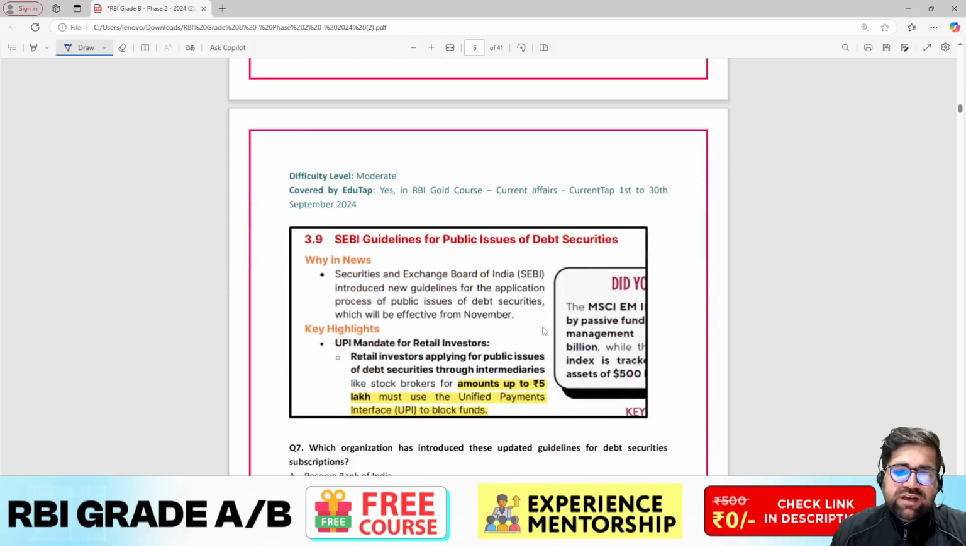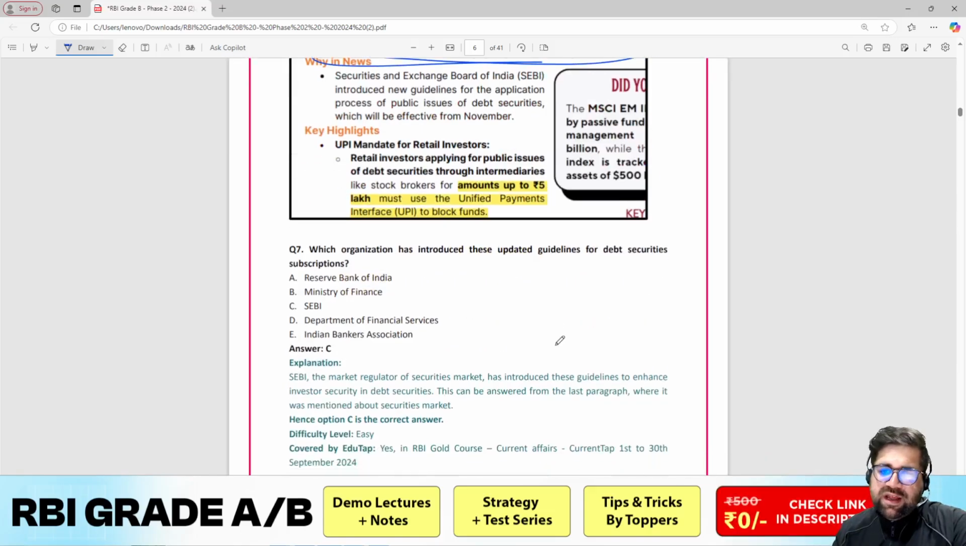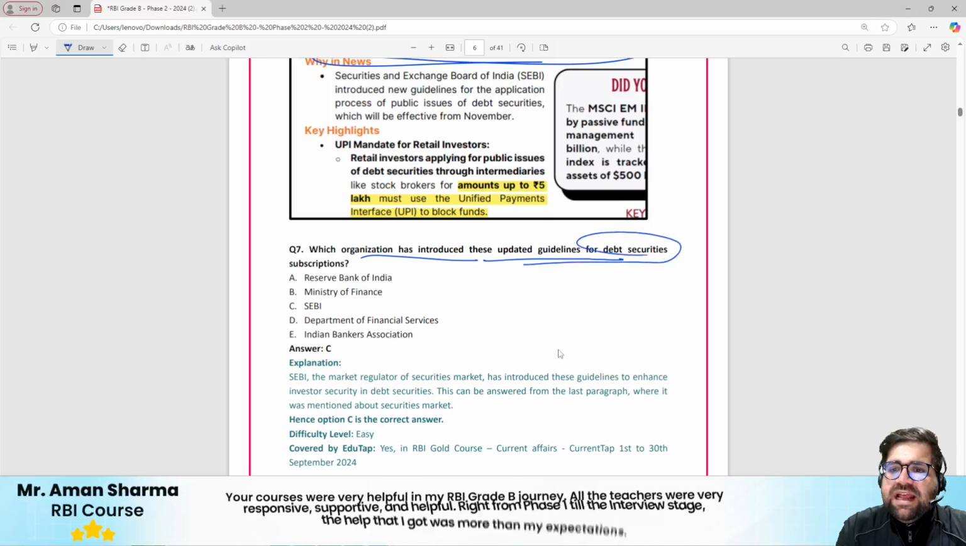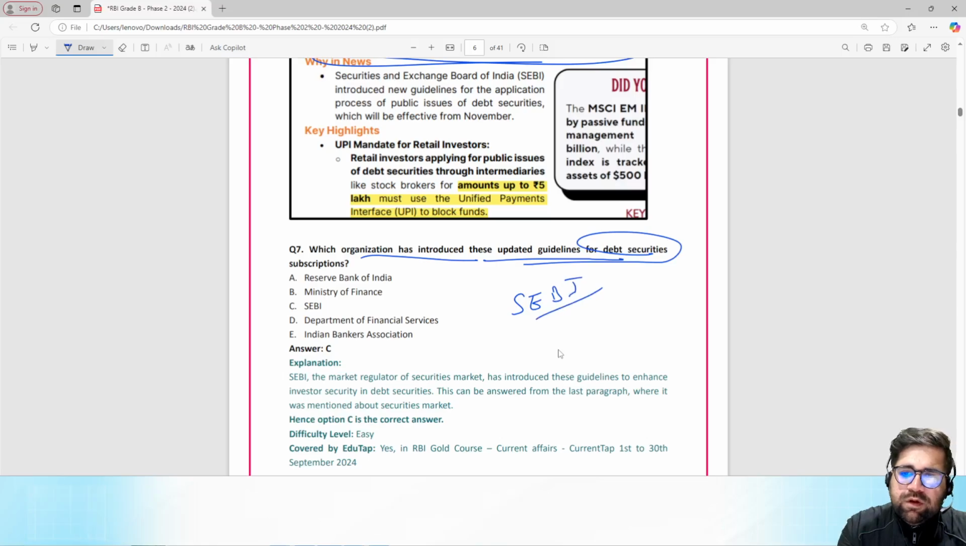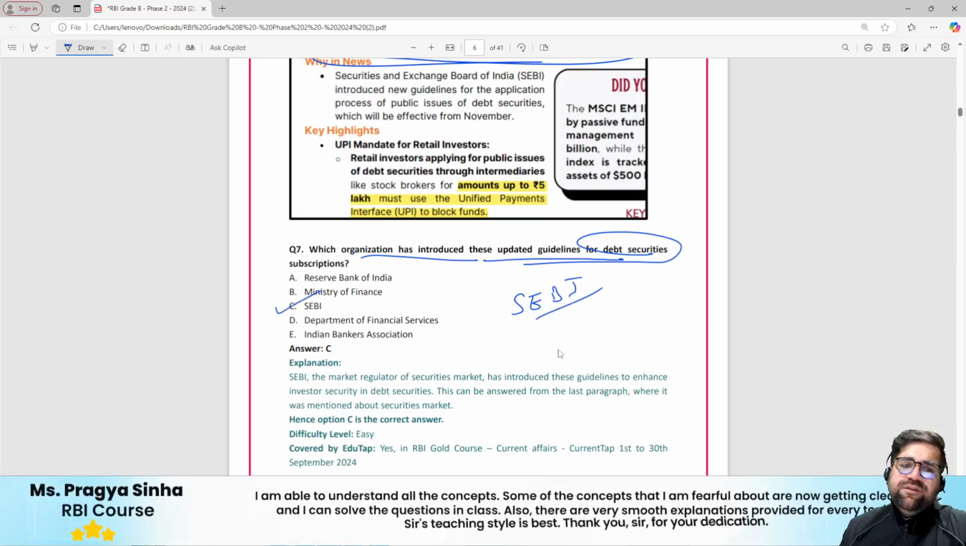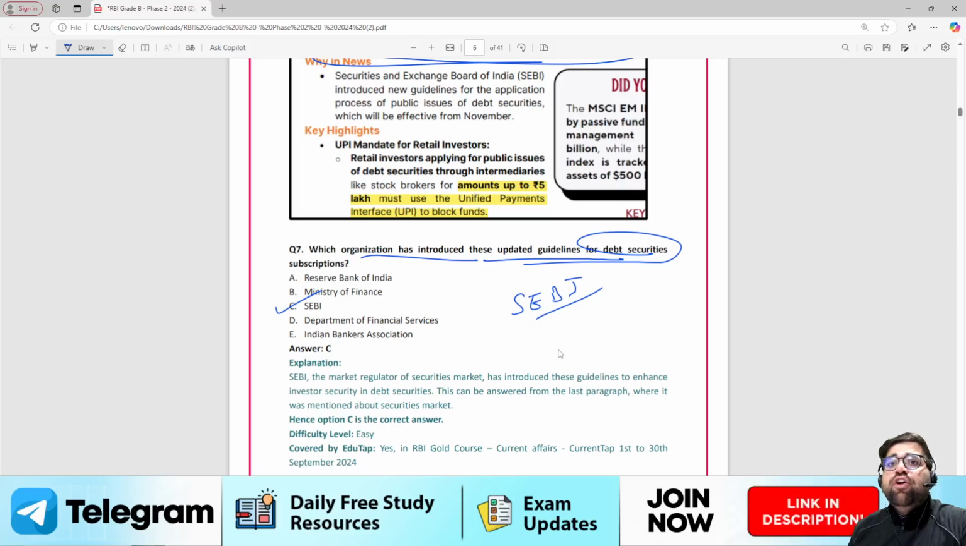Next question related to, again, these are the same SEBI guidelines which were beautifully covered in our course. Which organization has introduced these updated guidelines for debt securities? We all know the answer will be SEBI. Okay, it will not be RBI, rather the answer was SEBI. SEBI is the primary regulator, the main regulator for your securities market.